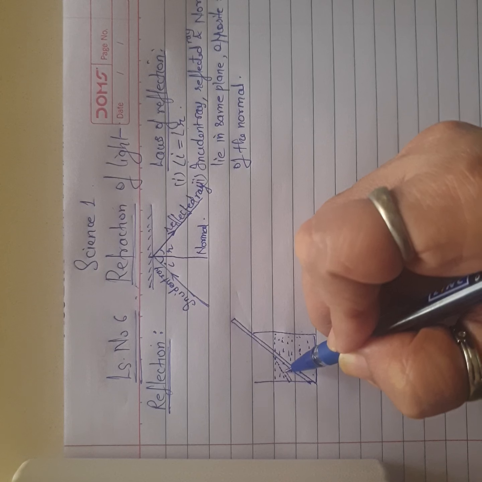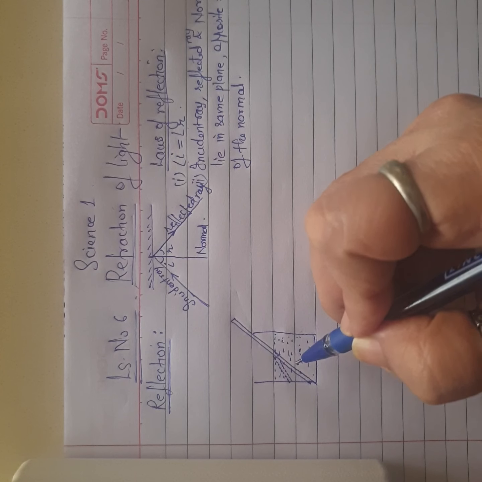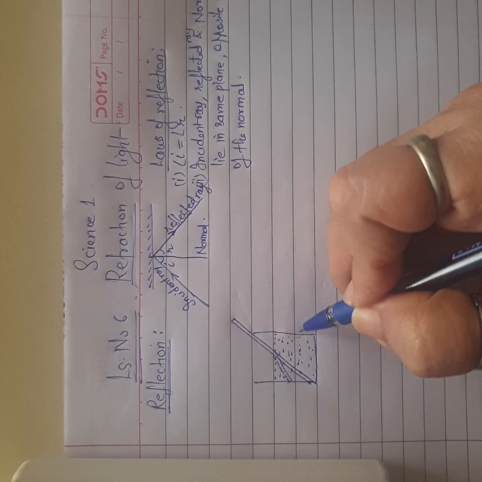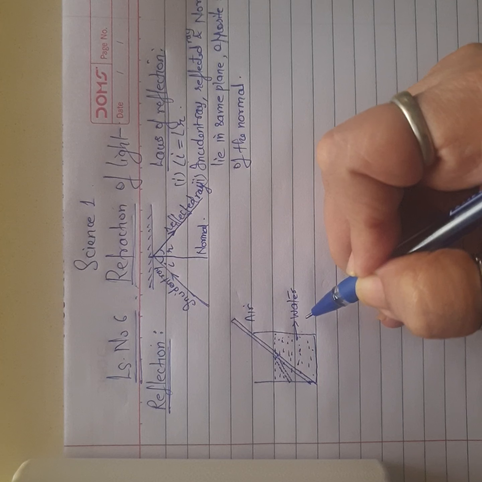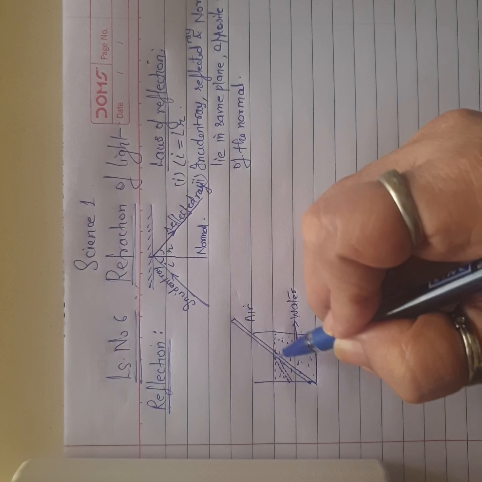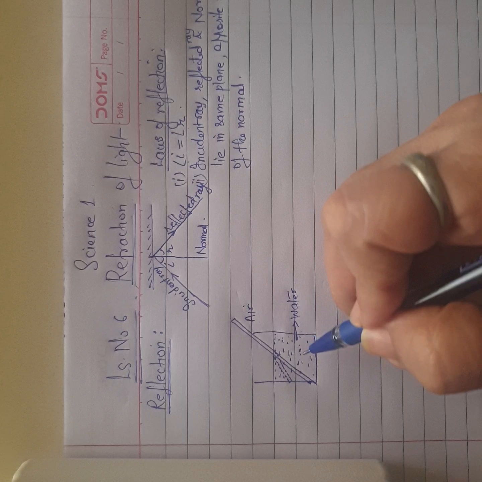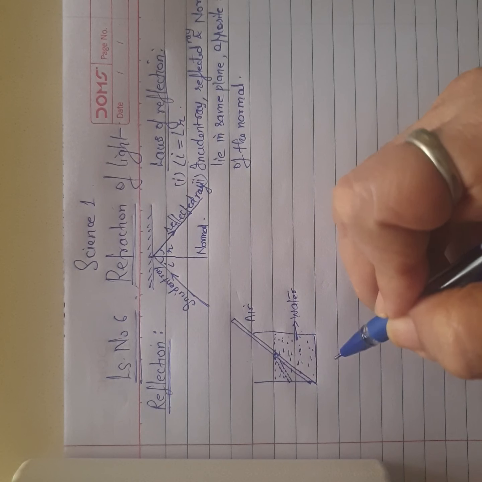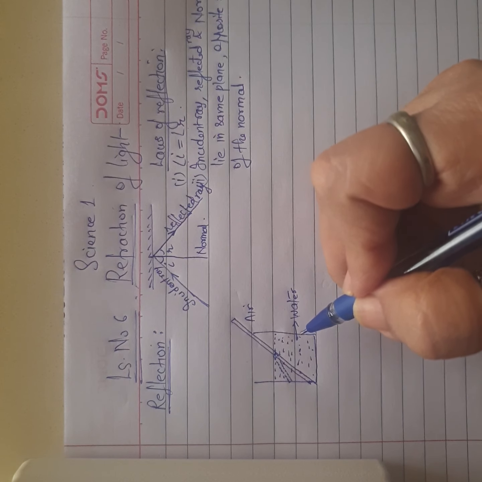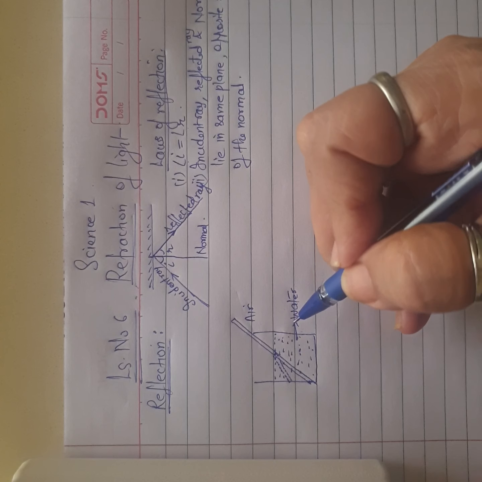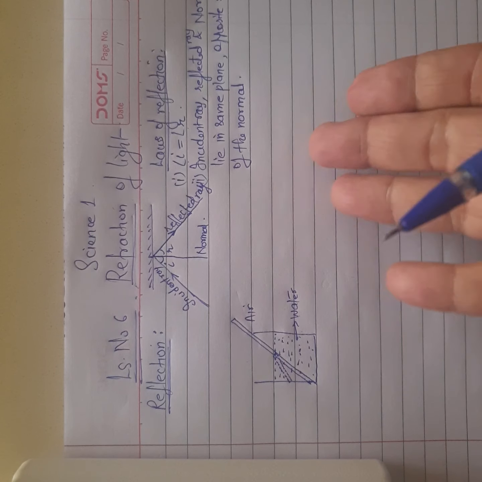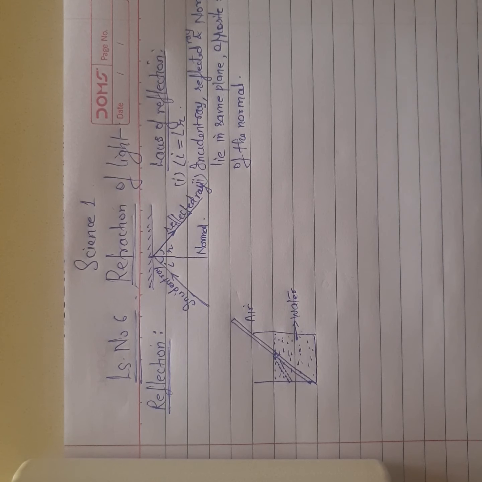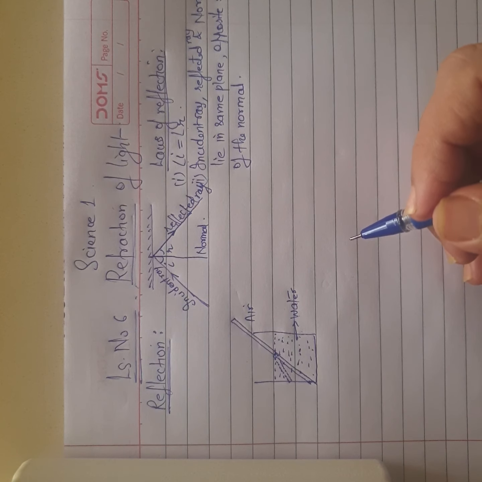I'll tell you what has happened here. The rays of light, when they travel from one medium, here the medium is water, and the second medium is air, so when the rays of light travel from water to air, there is a change in the path of light. Here this pencil appears to be broken, it is slightly raised. A common example of this in your daily life is when you have gone to a swimming pool. When you see the base of the pool, you feel, oh, the base is so near. It appears to be raised. This appearing to be raised is also due to refraction of light.